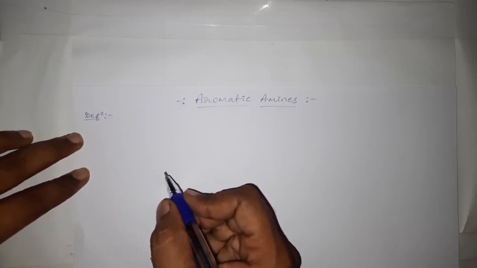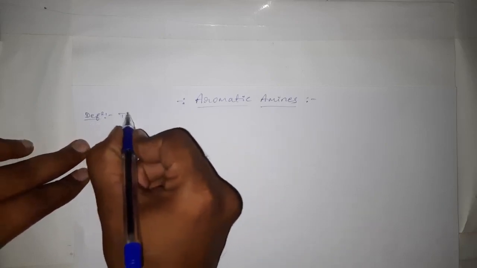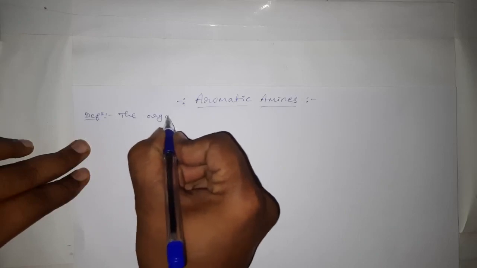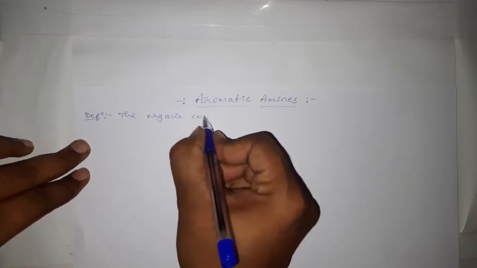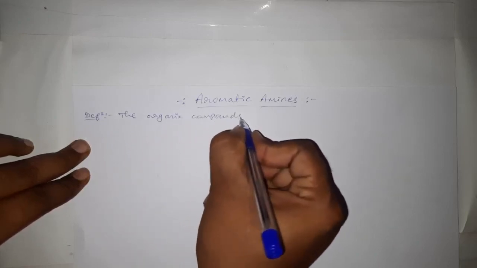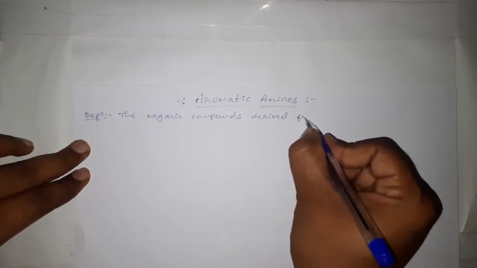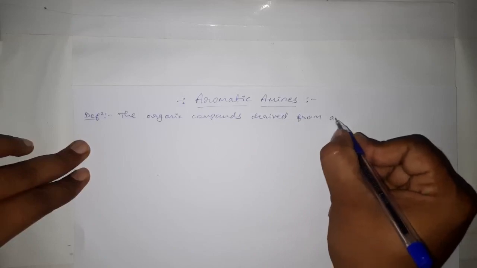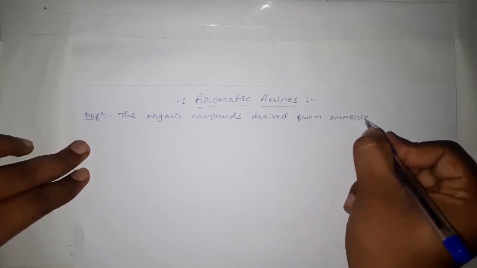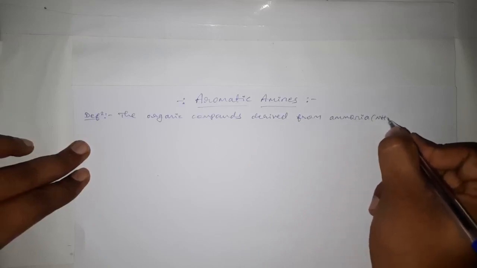What are amines? These amines are organic compounds derived from ammonia, which has the formula NH3.